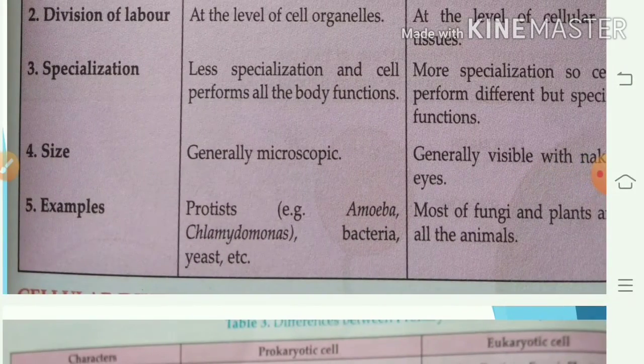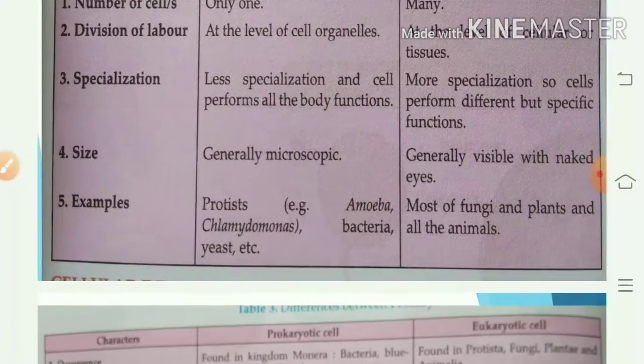Examples: Protista such as amoeba, Chlamydomonas, bacteria, yeast. These are examples of unicellular organisms. And multicellular: most of the fungi, plants and all the animals are multicellular organisms.